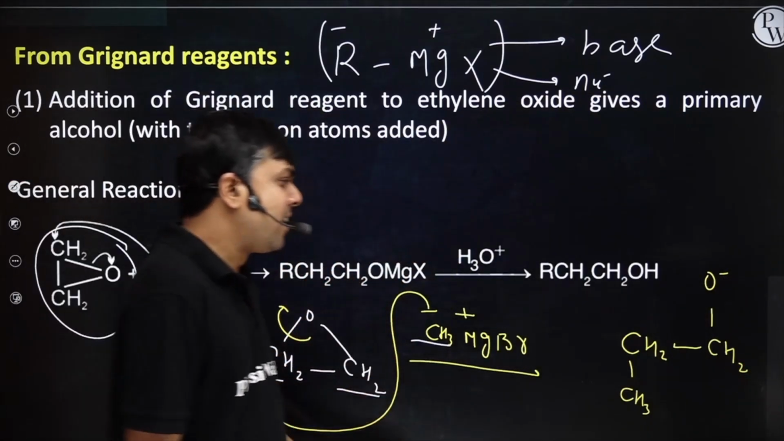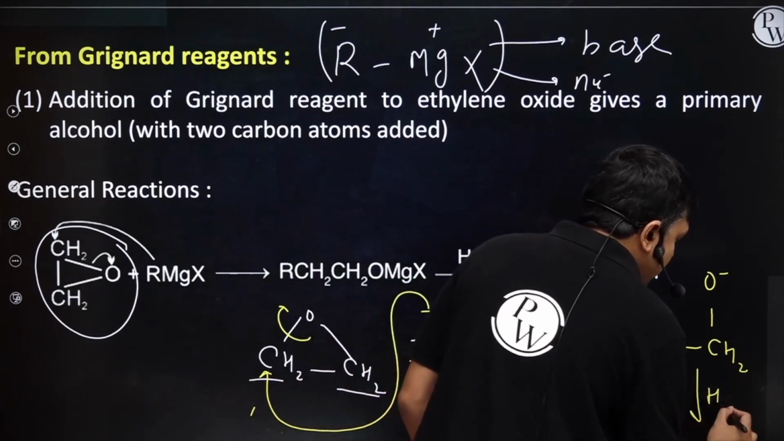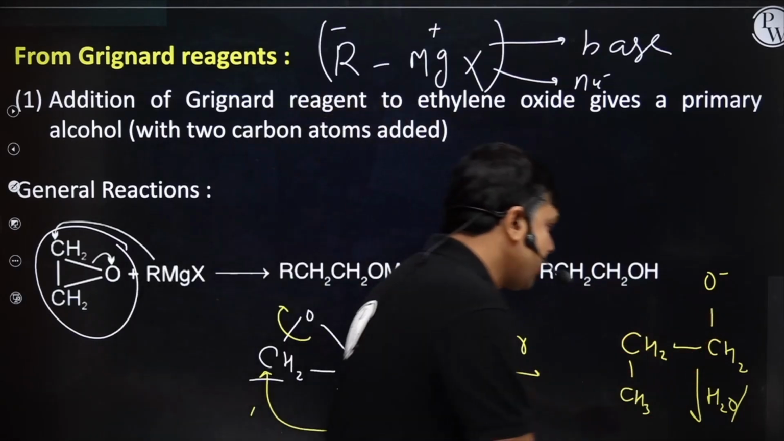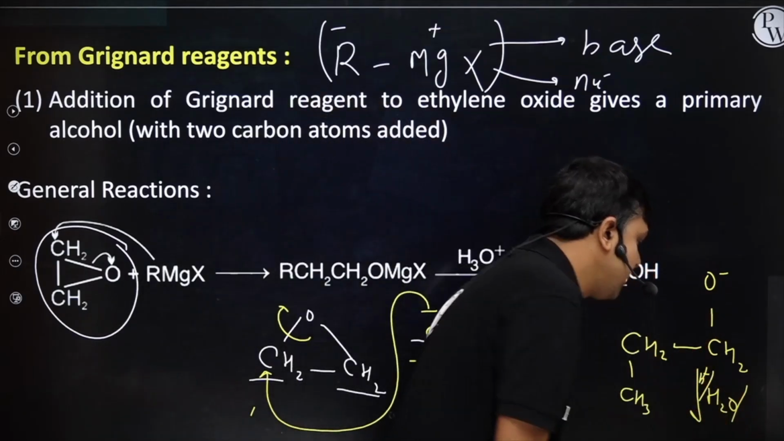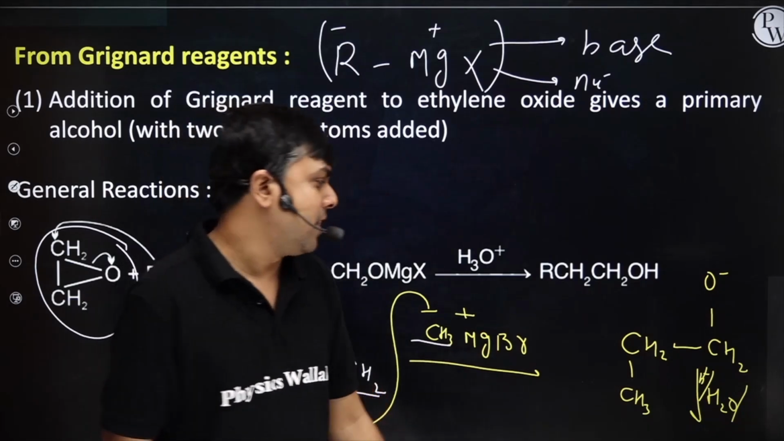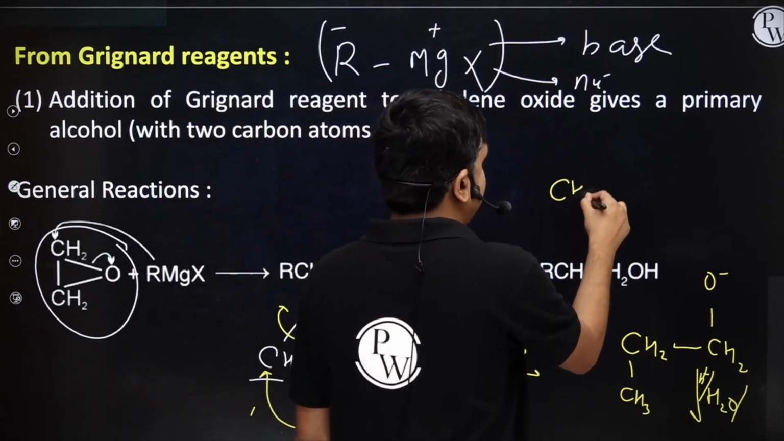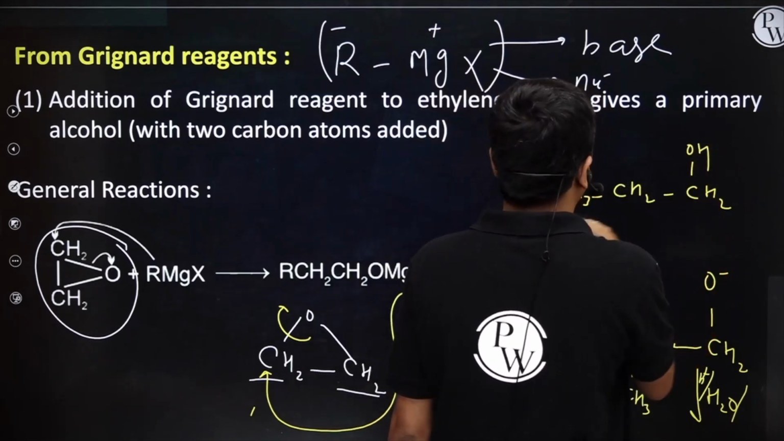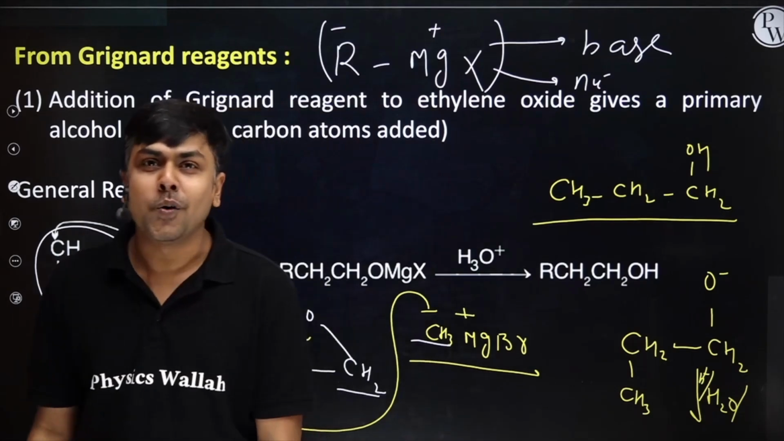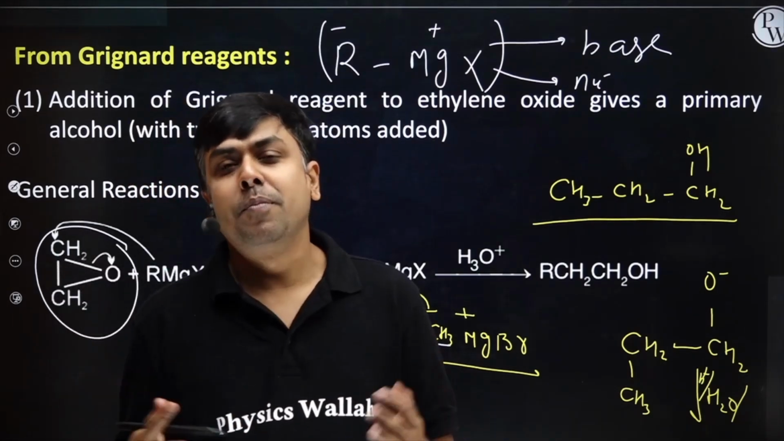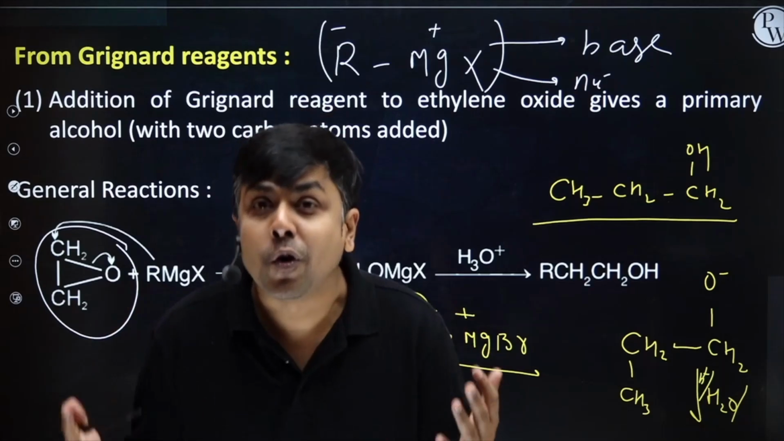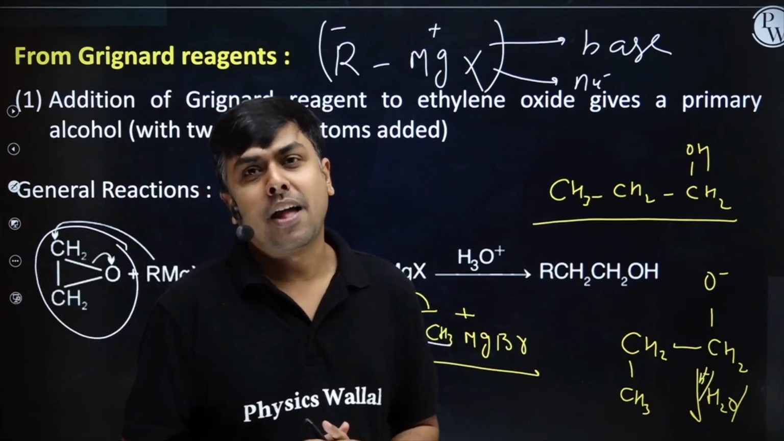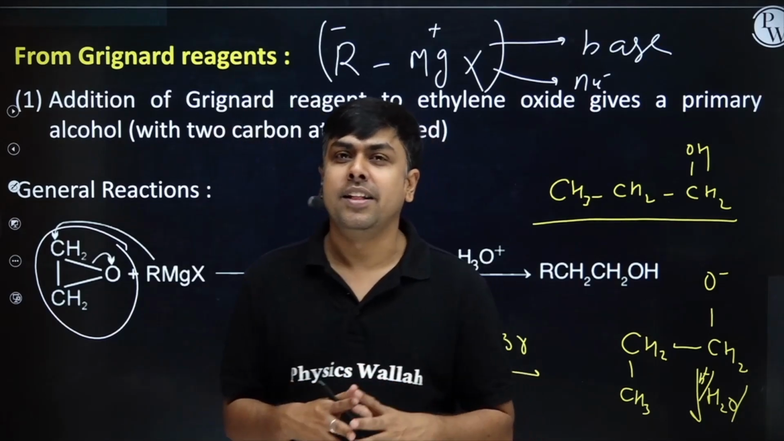Next step, take water, acidified water. What will this water do? It will protonate this O minus. Or I can take H plus slash water. It will protonate this oxygen and I will have the formation of CH3, CH2, CH2, OH. Right? So this is how we attack on a 3-member cyclic ether or a 4-member cyclic ether. Generally, we mainly prefer 3-member cyclic ether to form alcohol.